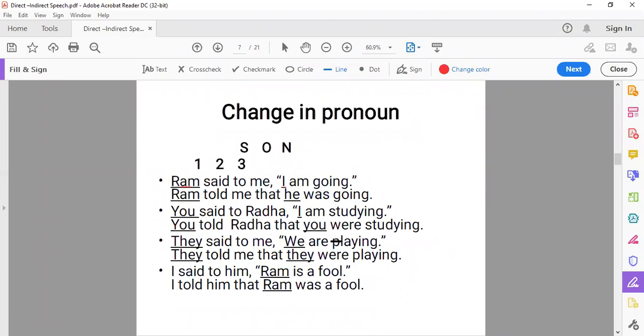They said to me, we are playing. They told me that, we is first person plural that we have. It will change with the subject of the reporting verb. The subject here is they. So when we change it, it will become they only. So we'll change we into they, the plural form of third person. They were playing. I said to him, Ram is a fool. I told him that Ram, it is third person, singular now, maybe plural or singular, third person will not change. So it will remain the same. Ram was a fool. I think everything is clear now.